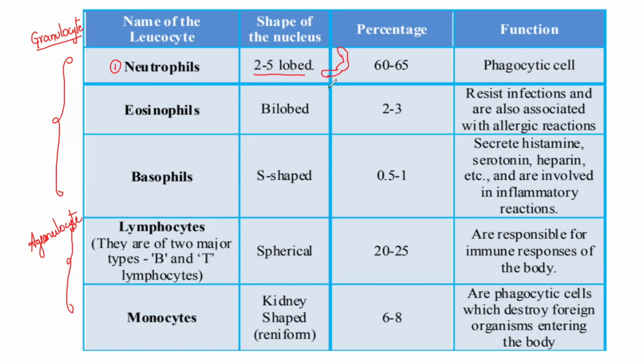Okay, so this is 2 to 5 lobed. How much percentage? 60 to 65. The majority of granulocytes are neutrophils. What is the function? Phagocytic cell. What is phagocytosis, children? Eating it, breaking it into different parts.